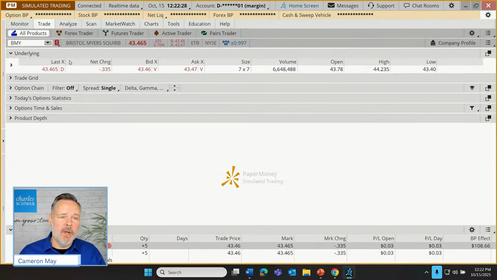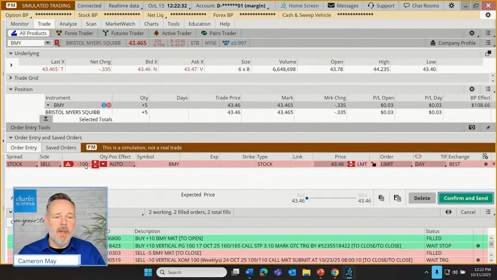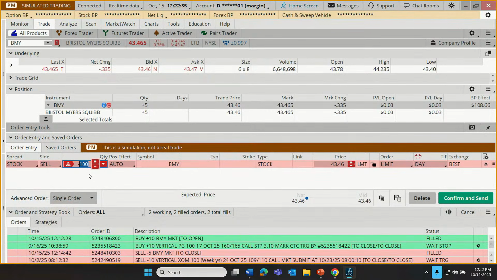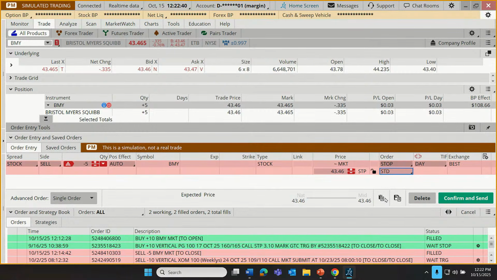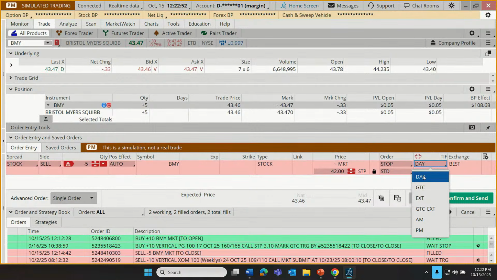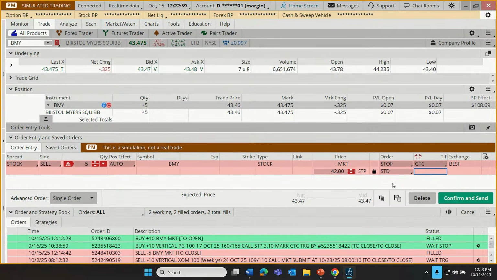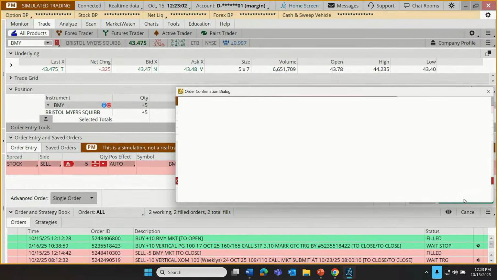To do that, go to our trade tab. This is a sell order, so we click on the bid price. We're going to put in the correct quantity, minus 5 shares. And in this case, we're going to choose stop. Stop the bleeding. Stop the bus. I want off. In this case, we're just going to put in $42. And do we want that to be good for the day? So if it happens to fall down below 42.5 today, then we're covered? Or do we want to set that for good till canceled? Yeah, we're going to choose good till canceled and click confirm and send.